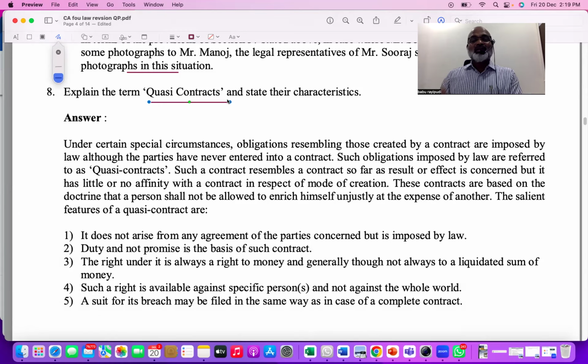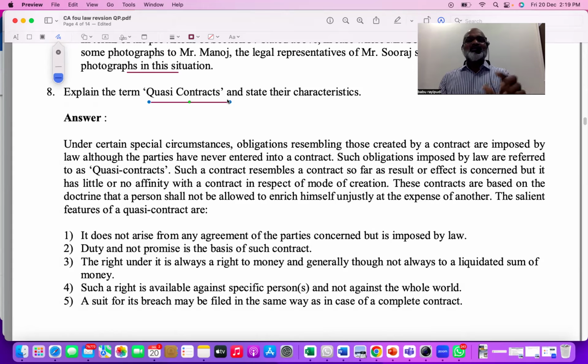Quasi contracts are those contracts where, in general, you have to start answering with Sections 67 to 72. It is better to mention Sections 67 to 72, but in theory questions like this, if we don't write the section, nothing happens. But case law questions generally expect sections. There also, if you don't remember the section, start the line with: as per the relevant provision. But in theory questions like this, if you remember, write that Sections 67 to 72 deal with quasi contracts.